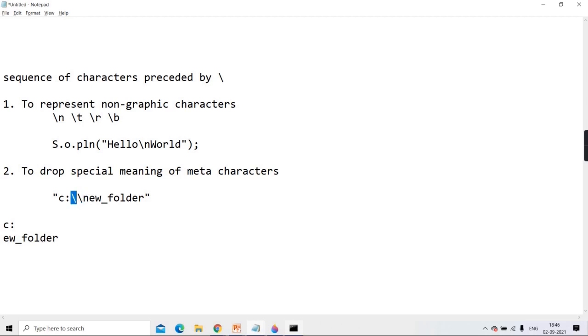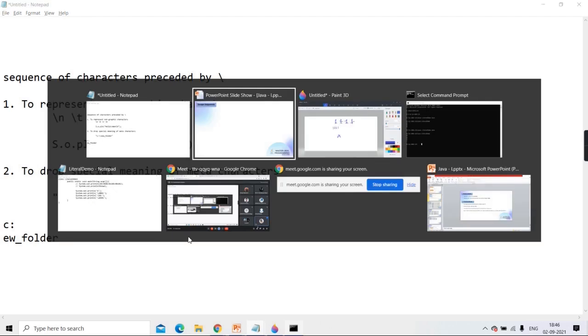Is this first backslash telling that whatever character is coming after it, please drop its meaning? So now will it treat this backslash as the beginning of an escape, or will it treat it as literally backslash? Literally backslash. It will not take it as a meta character. Will it take it as a meta character? No.